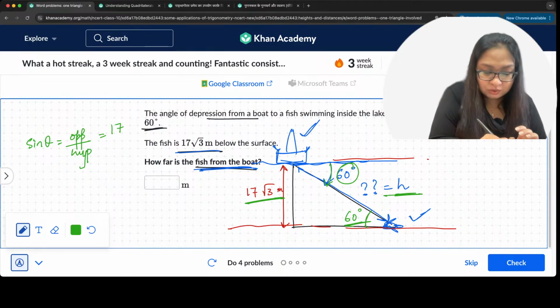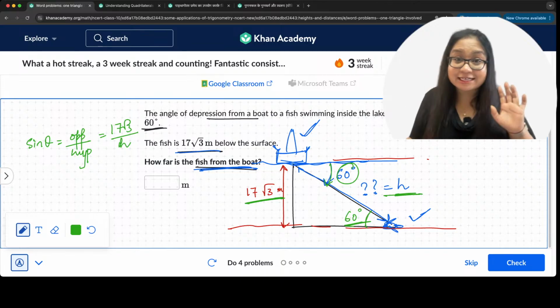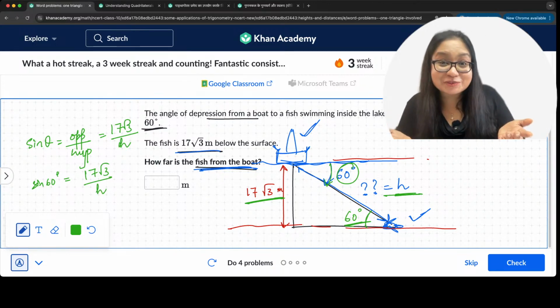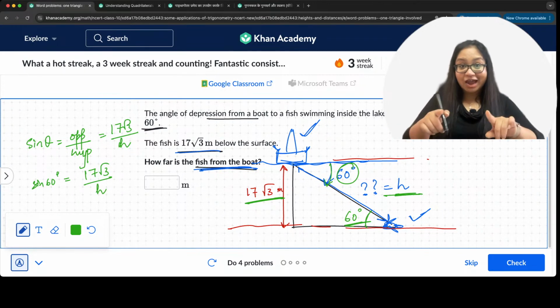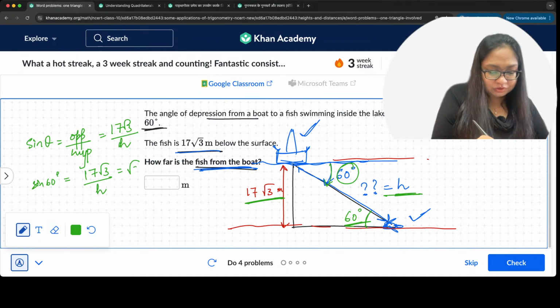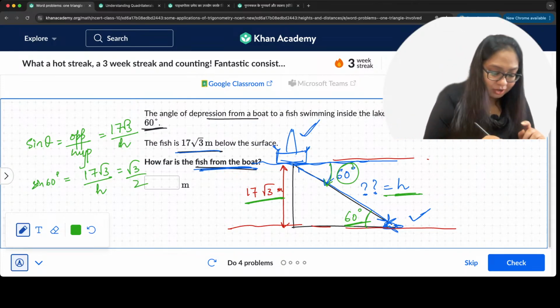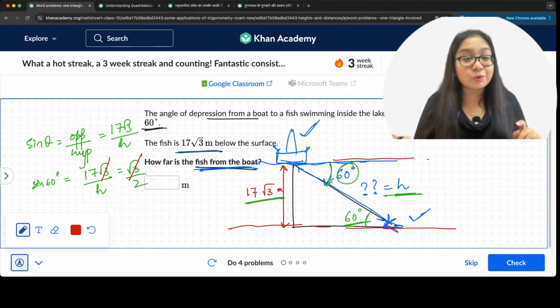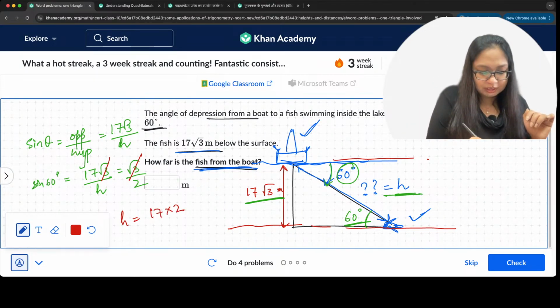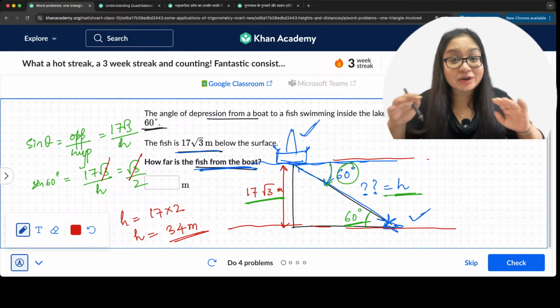This 17 root 3 upon h, which is here. And the angle is 60 degrees. So sine 60 degrees is equal to 17 root 3 upon h. Sine 60 degrees is root 3 by 2, correct? So this is equal to root 3 by 2. From here, root 3 gets cancelled out and we cross multiply. H is equal to 17 into 2, that is equal to 34 meters.